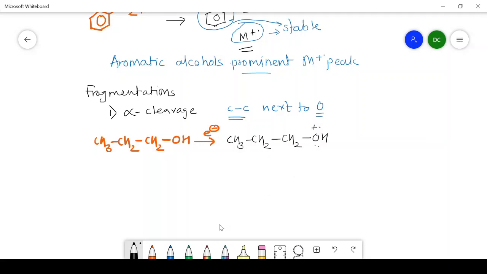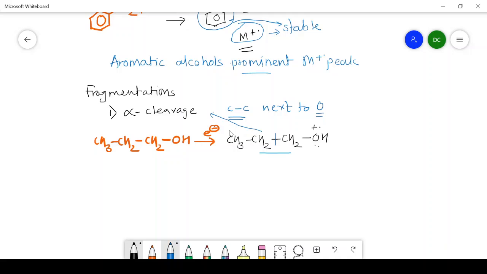Now, look at the structure of the molecular ion of 1-propanol. This is the oxygen, and the next carbon-carbon bond is this. This carbon-carbon bond is next to the oxygen. If this bond is broken, then it is called alpha cleavage.